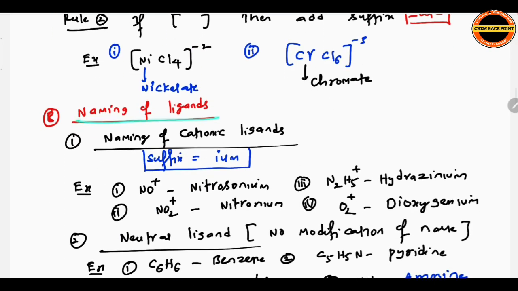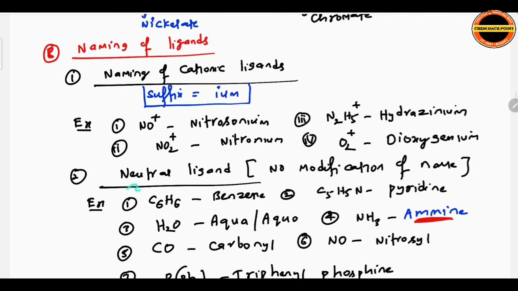Naming of ligands. So here, naming of cationic ligands. The suffix is ium for cationic ligands every time. NO+ nitrosonium, NO2+ nitronium, N2H5+ hydrazinium, O2+ dioxygenium.